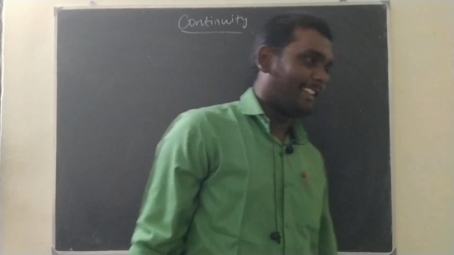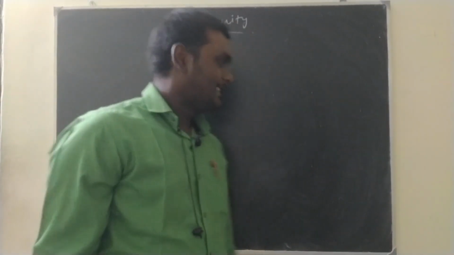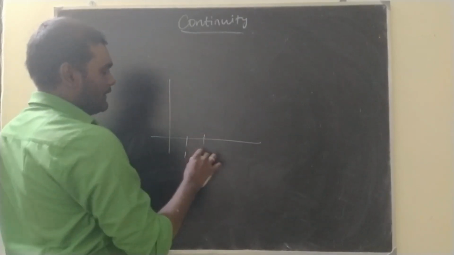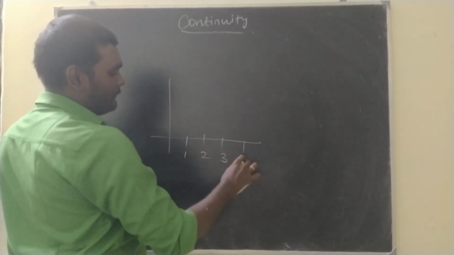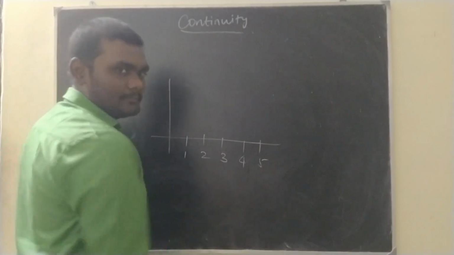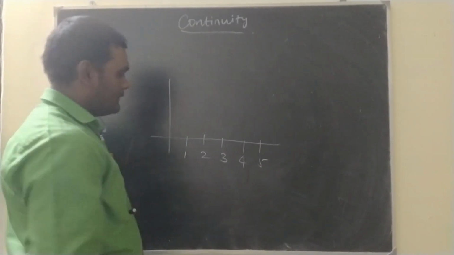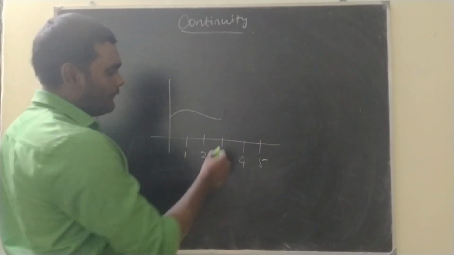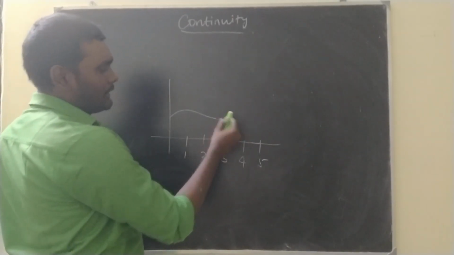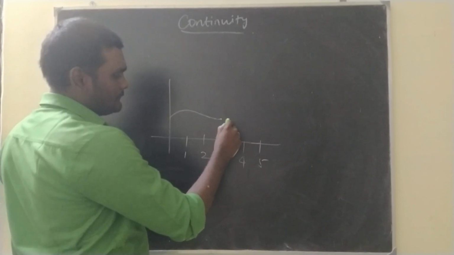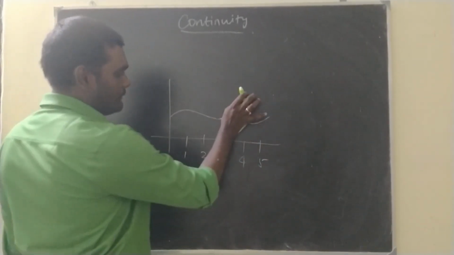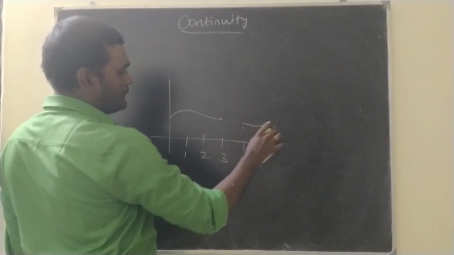Exhausted. See, this is our first period, this is our second period, third period, fourth period, fifth period. How is our school happening? First three periods, classes will happen. After the third period, we'll have one small break. After that, we'll continue with the fourth and fifth period. Okay, from the third period to the fourth period, there will be a gap.